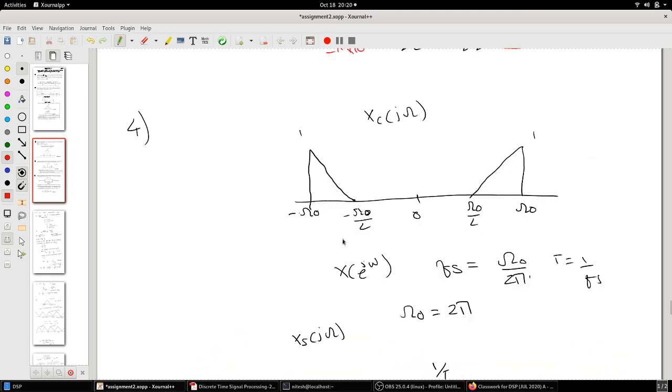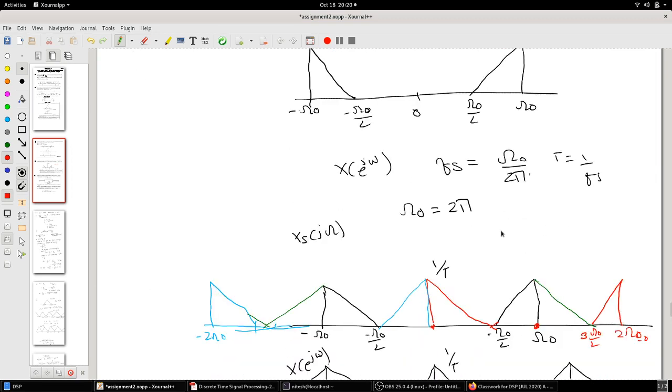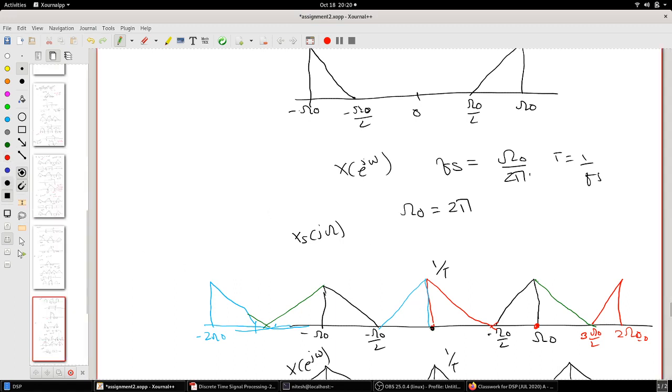So the fourth question here is Xc of j omega is given. So fs is omega 0 by 2 pi, T is 1 by fs. Now if you look at X of e raised to j omega, what exactly happens is, for omega at this particular point, you will get the same curve back. You will get this curve and this curve back.